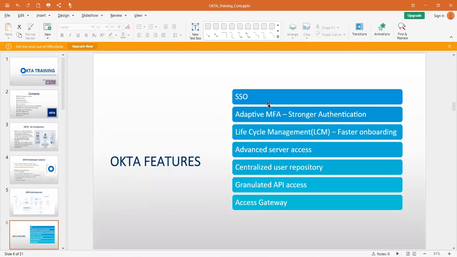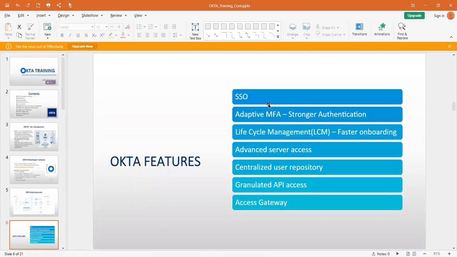What Access Gateway does is, it's like an additional layer that is installed in front of the application. With the help of that additional layer, Okta gets in touch with it and provisions single sign-on for our users.